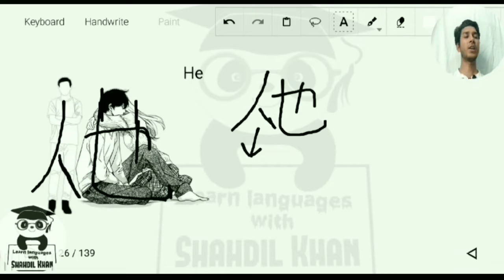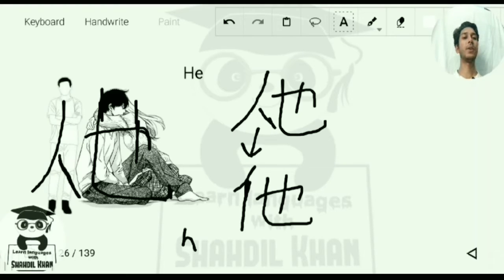A radical is the compressed form when it is written in a structure. For person we write this, for the other leg we write like this, and for also we write the structure like this. So this is the structure for he, and the Chinese pinyin is ta.